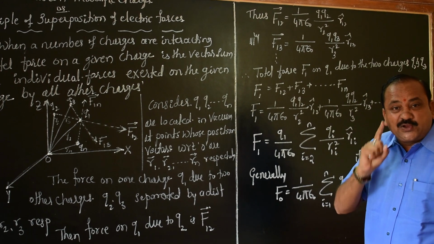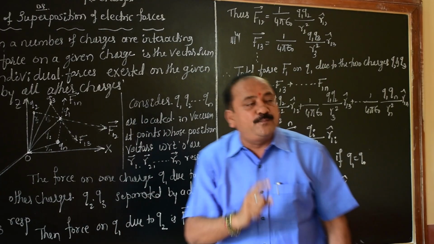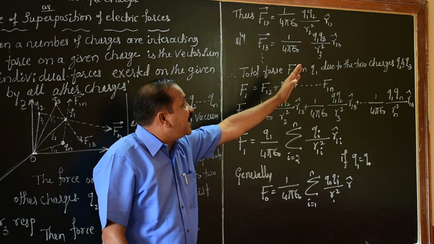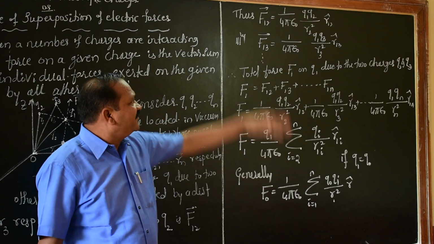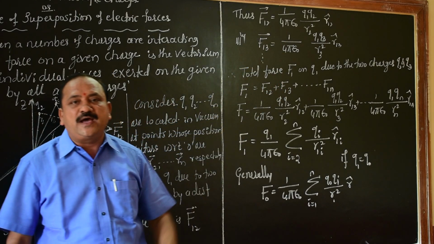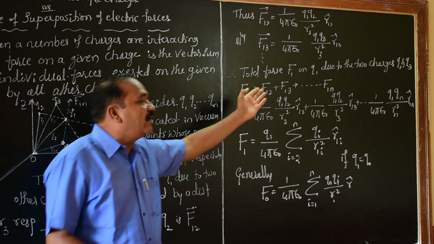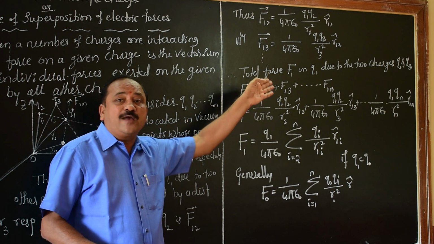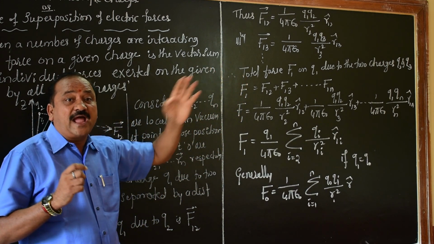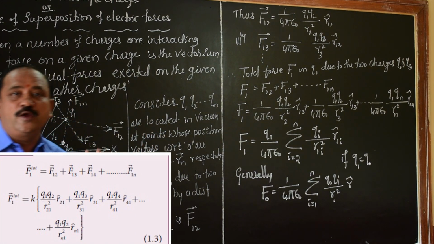So in this particular consideration, the force F13 equals 1 divided by 4 pi epsilon naught, Q1 Q3 divided by R13 square, R13 unit vector. This is the continuation up to F1n: again 1 divided by 4 pi epsilon naught, Q1 Qn divided by R1n square, R1n unit vector. Like this. So far, in this case, I want to find out the total force between these multiple charges that we have been using.